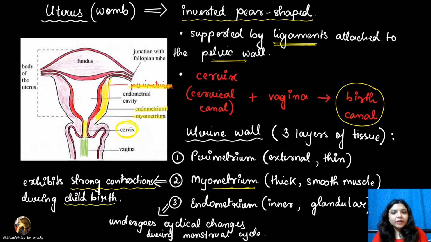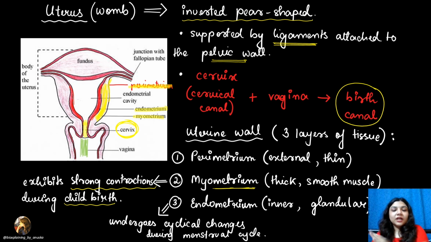In the endometrium, every month the endometrium will grow. If there is implantation, meaning if pregnancy occurs, then the endometrial wall will maintain itself.